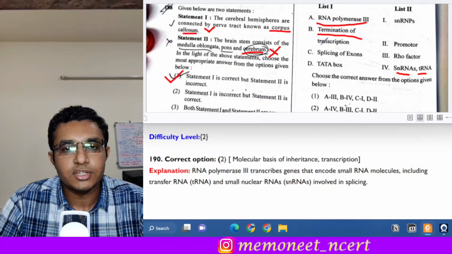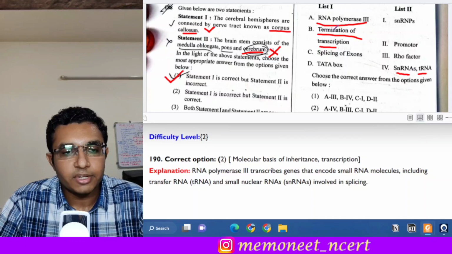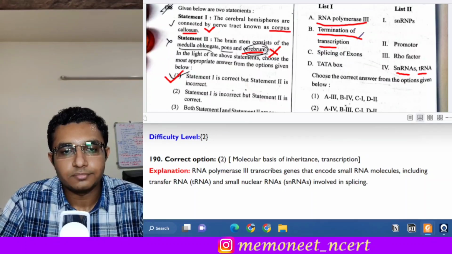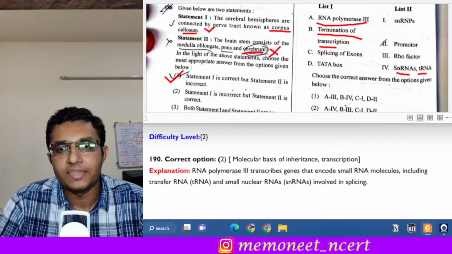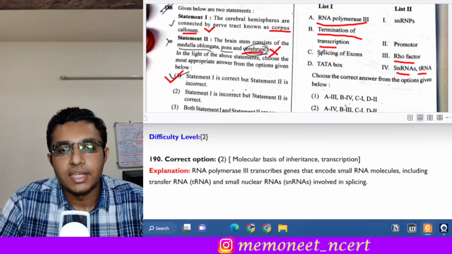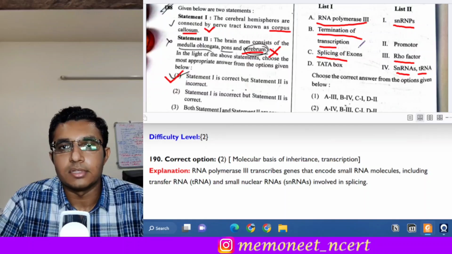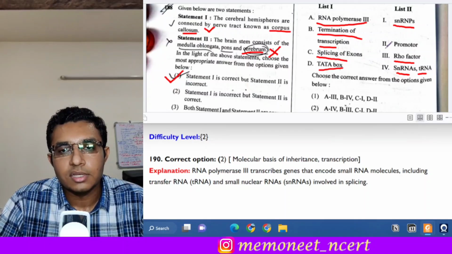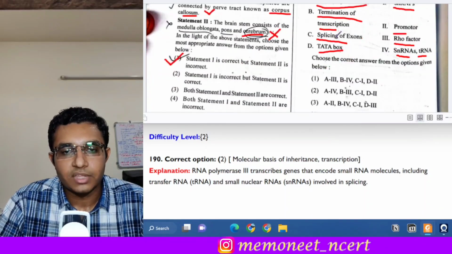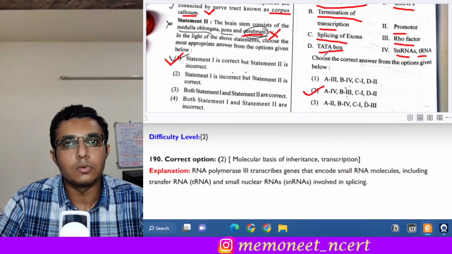Next is termination of transcription. The termination of transcription is done by what? So it is done by the Rho factor. Then splicing of exons, that is snRNPs. Okay, and the TATA box acts as a promoter region. So here the answer will be option 2.